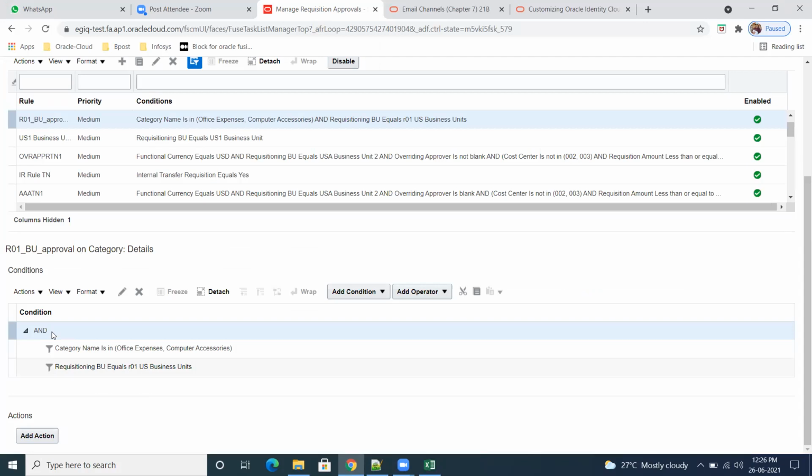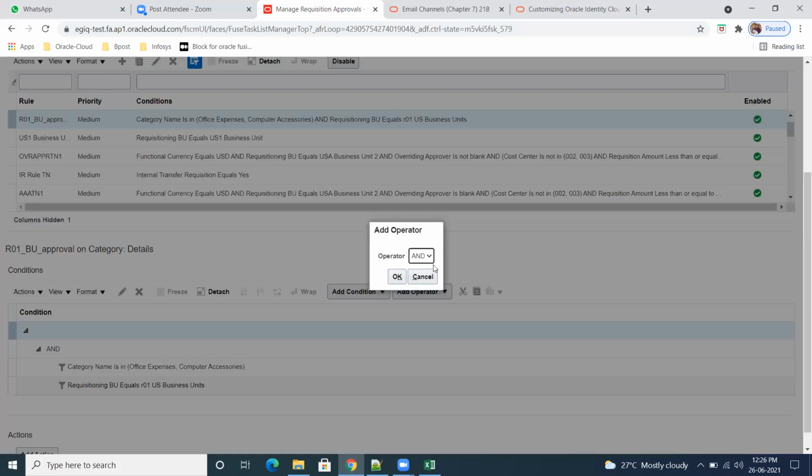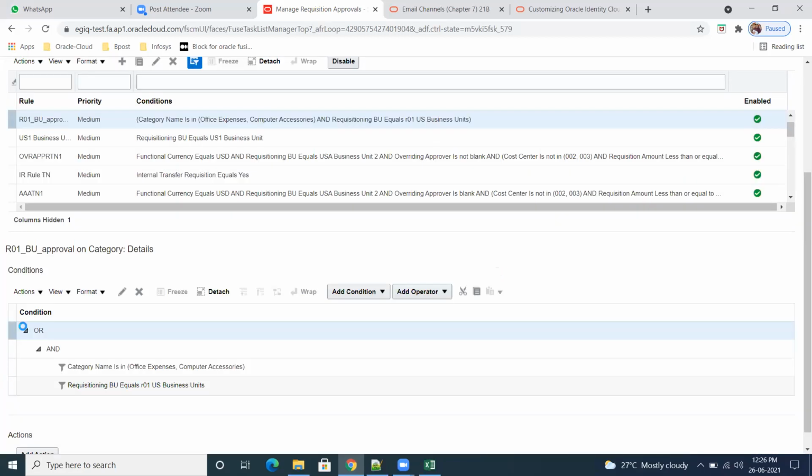Okay, so now I am adding one more condition. So first we need to add an operator as a parent. Now as a parent, what operator do you have to keep? I want to keep an OR. See now in this OR, this is the one condition, and one more condition I wanted to add.